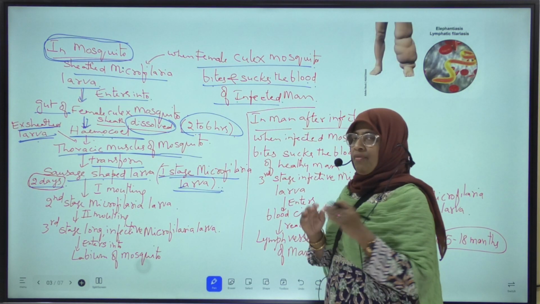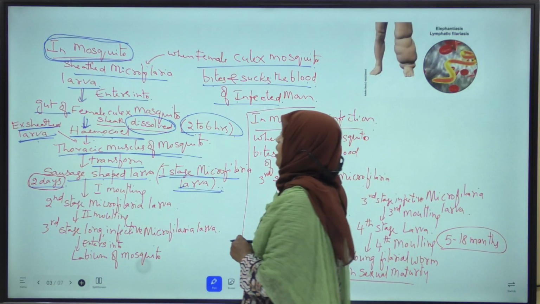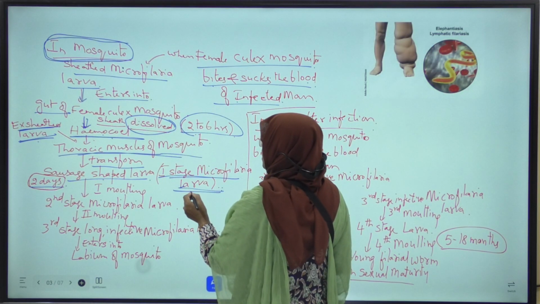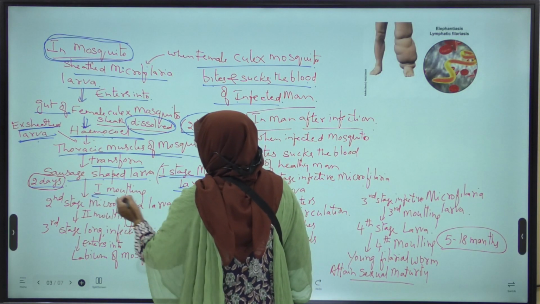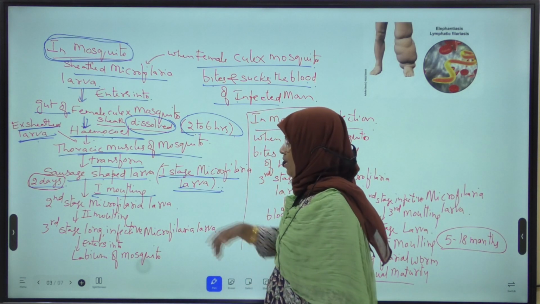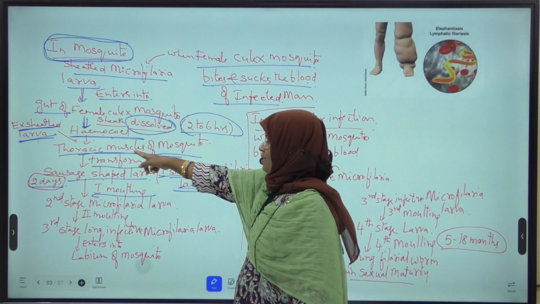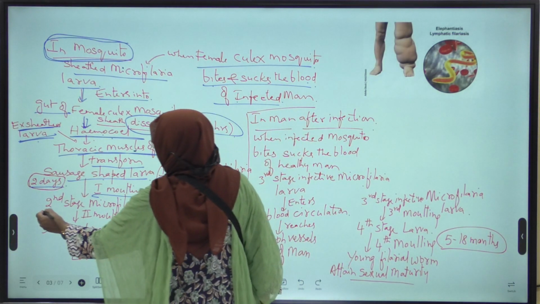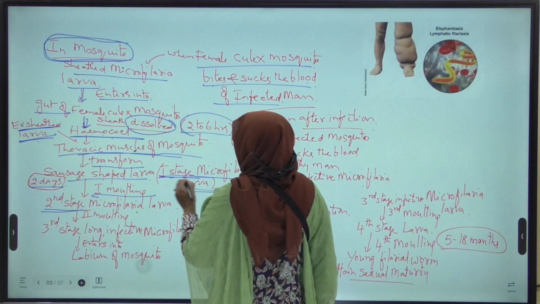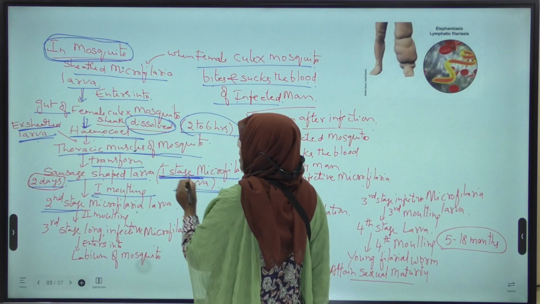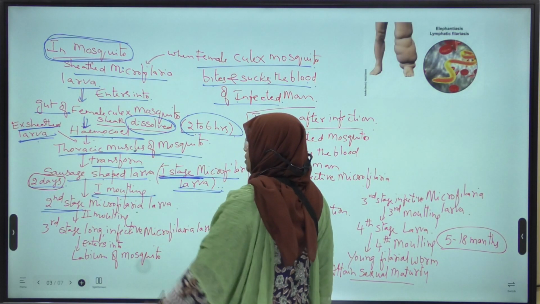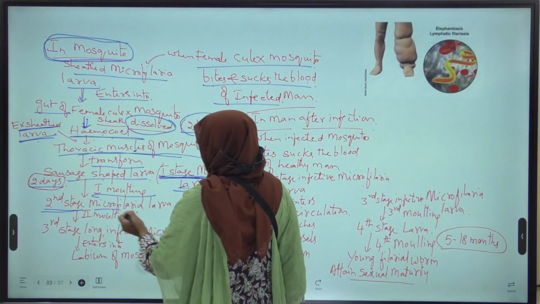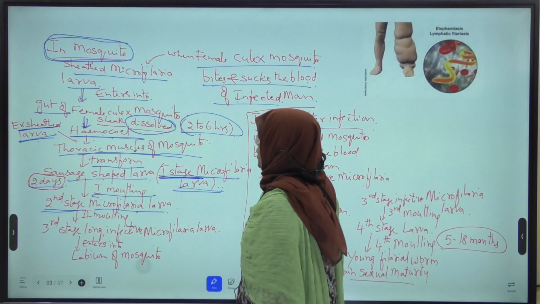Sausage shaped larva which resembles brinjal. Okay, now this sausage shaped microfilaria larva, that is first stage microfilaria larva, undergoes first molting in the thoracic muscles of mosquito and transforms into second stage microfilaria larva.